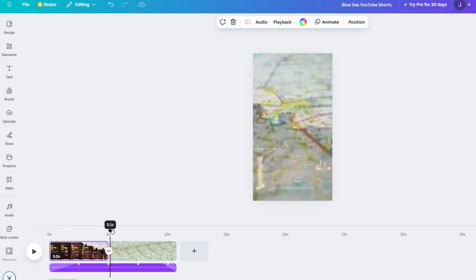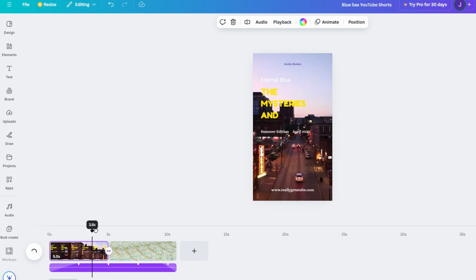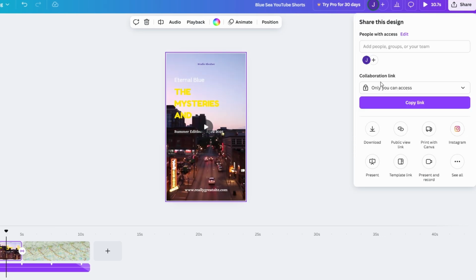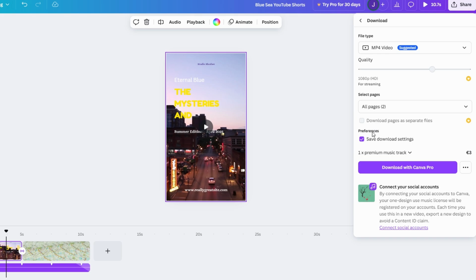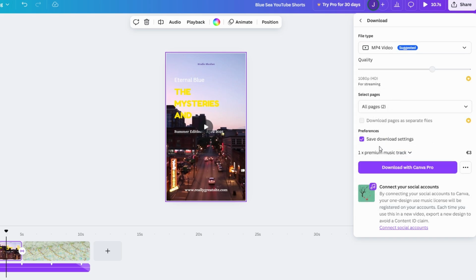Once you're satisfied with your YouTube short, it's time to download and prepare it for upload. Begin by clicking the download button located in the top right corner of Canva's interface. Choose the MP4 format, as this is perfect for YouTube, and let Canva process the file. The video will be saved directly to your device, ready to be shared with the world.